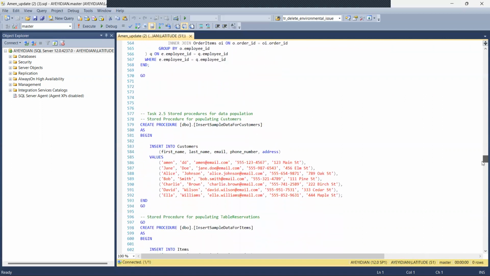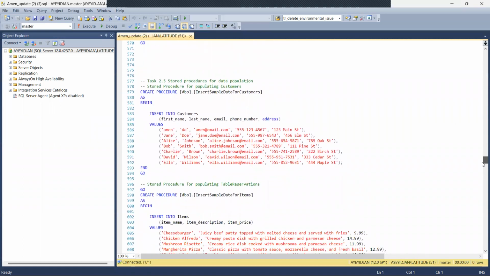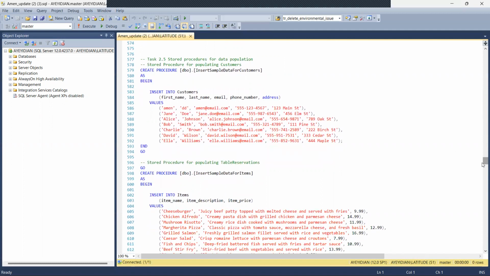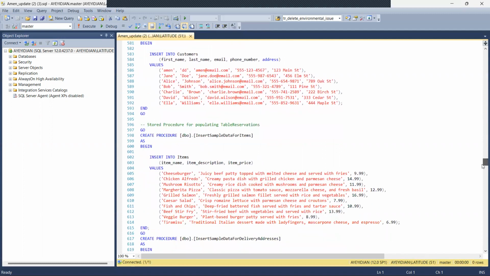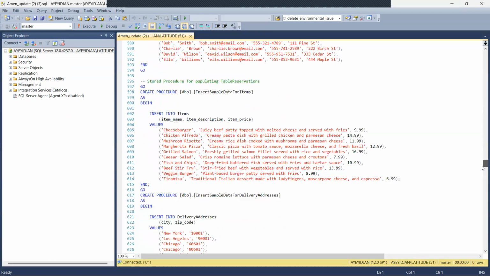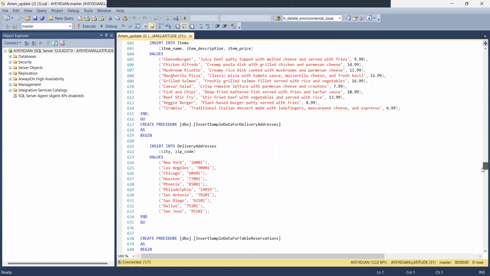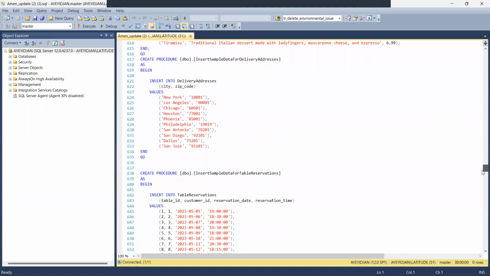Now we have the stored procedures that are used to populate the entities in this database. For example, the customers table is populated by adding entries for the first name, last name, email, phone number, and address. And for each table, there are 10 entities or 10 examples that are used to populate these tables. The items table has item name, description, and item price. The delivery addresses have city and zip code, whereby the zip code is used to create a constraint on which deliveries can be made or not, depending on the zip code that the customer has.